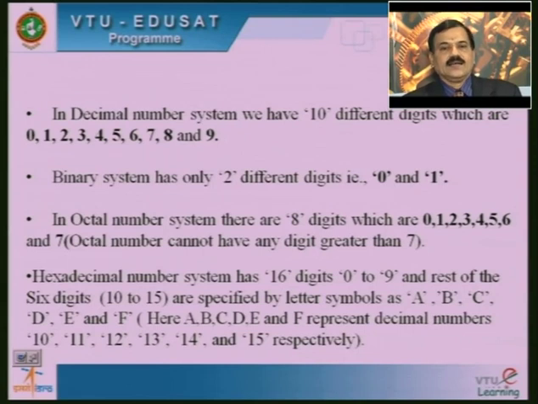That is, A, B, C, D, E and F represent the decimal numbers 10, 11, 12, 13, 14 and 15 respectively.